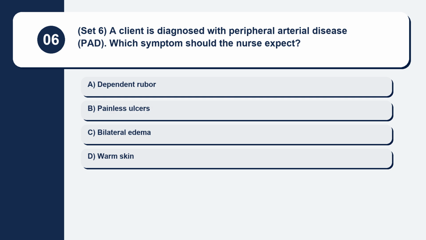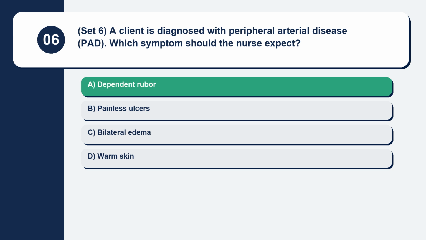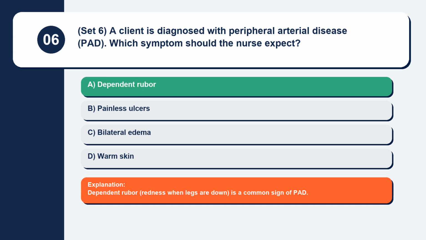Question 6. Set 6. A client is diagnosed with peripheral arterial disease, PAD. Which symptom should the nurse expect? Dependent rubor, painless ulcers, bilateral edema, warm skin. Dependent rubor, redness when legs are down, is a common sign of PAD.